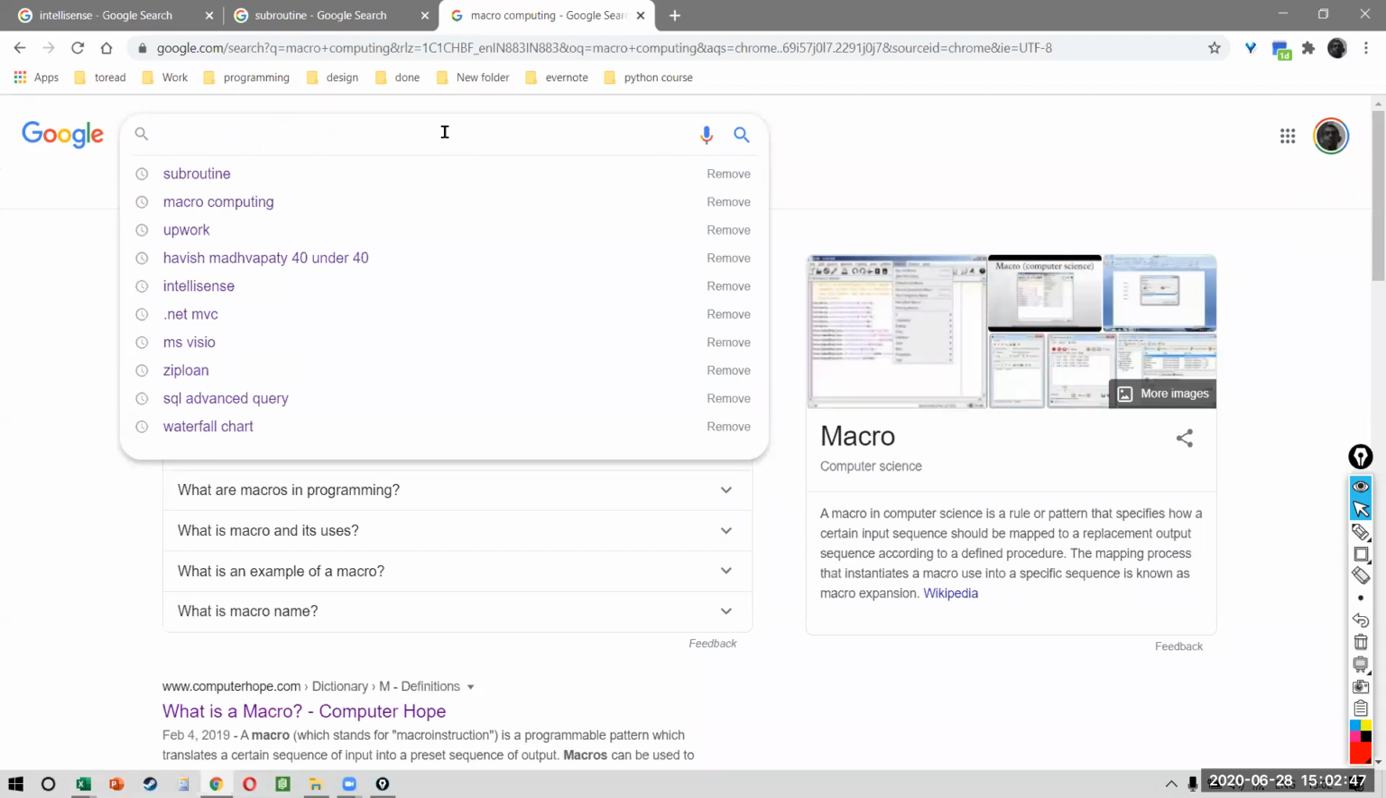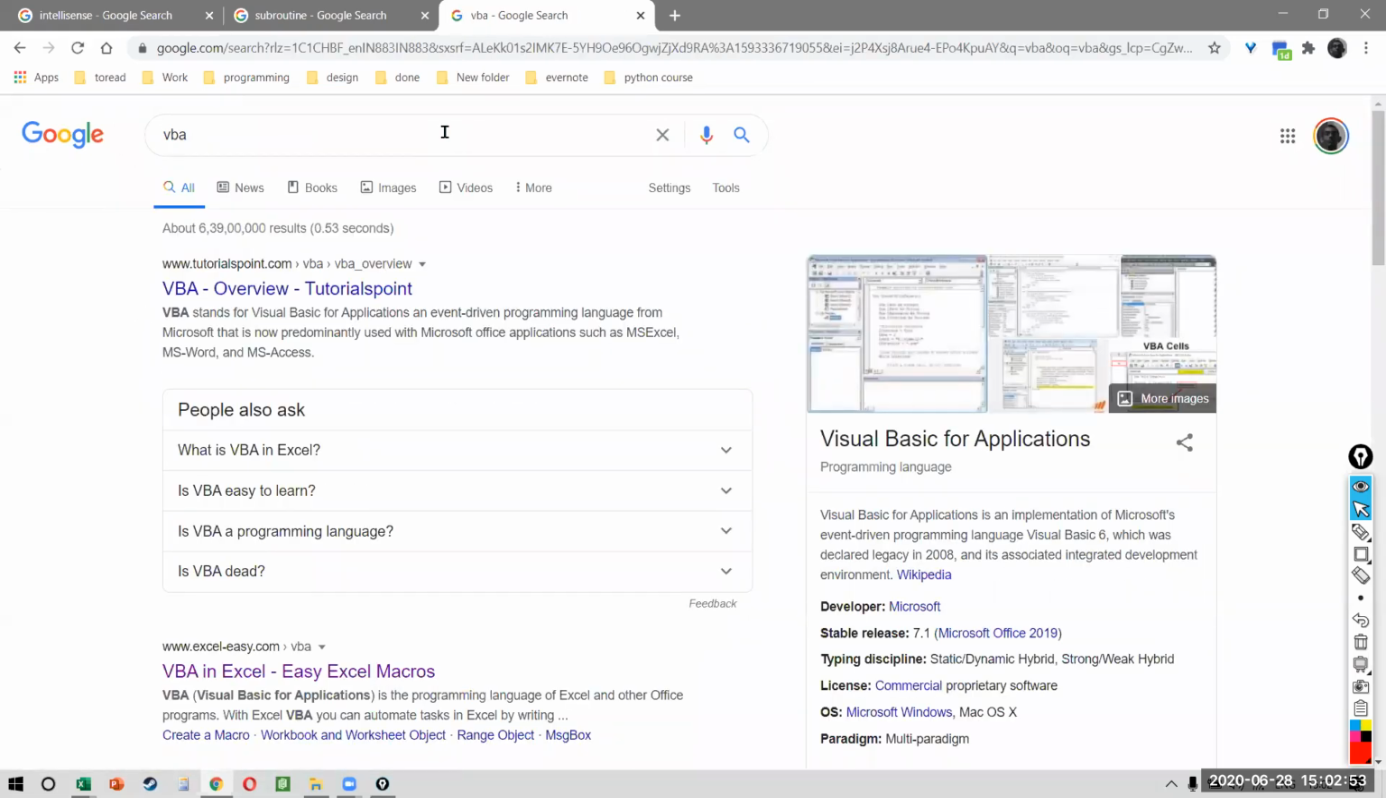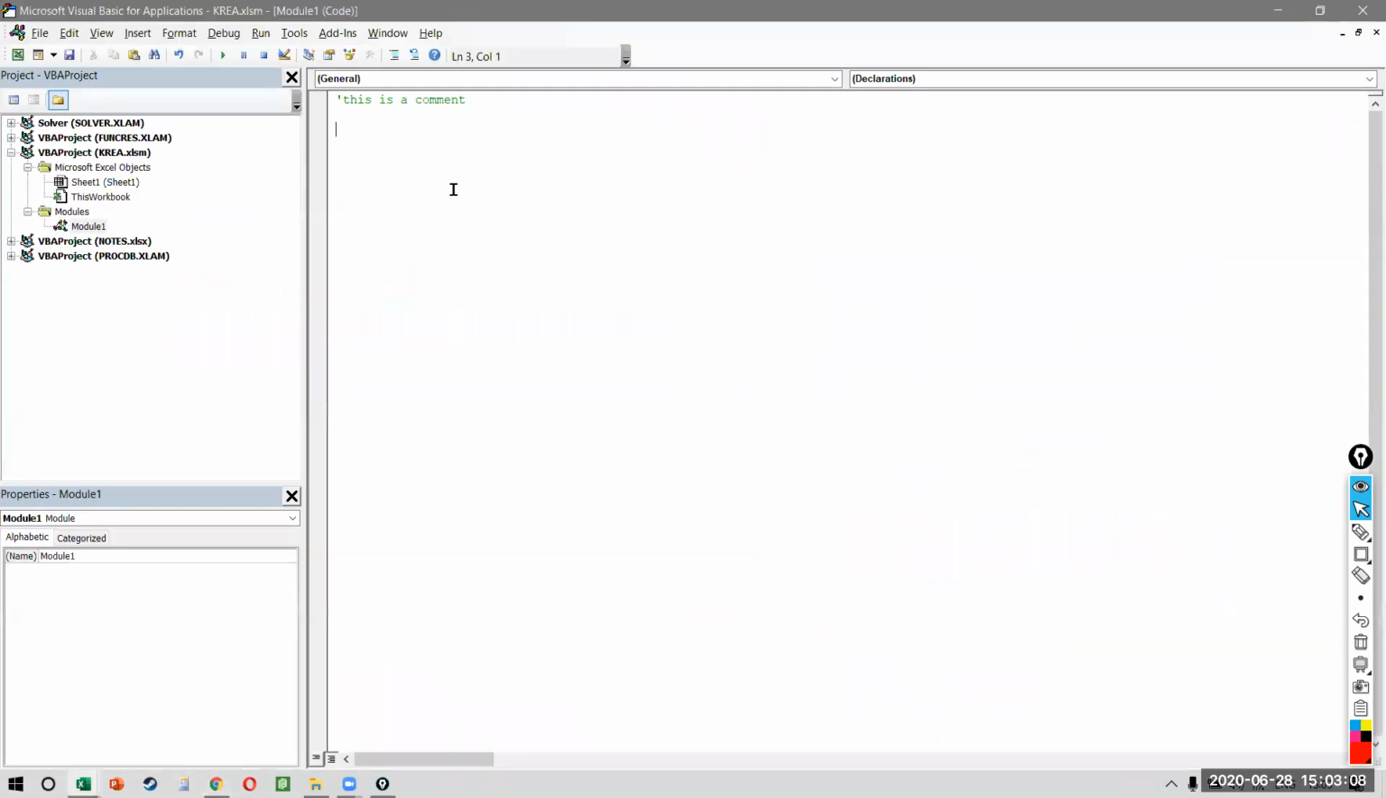But when we are running a macro on Excel, that is when we call it VBA, which means Visual Basic for Applications. So it's a macro that we are running on Excel. That is how you refer to it. So never tell anybody, I wrote a macro. You should tell them, I wrote a macro on Excel. If you say I wrote a macro, then you're not correct. So don't make that mistake.